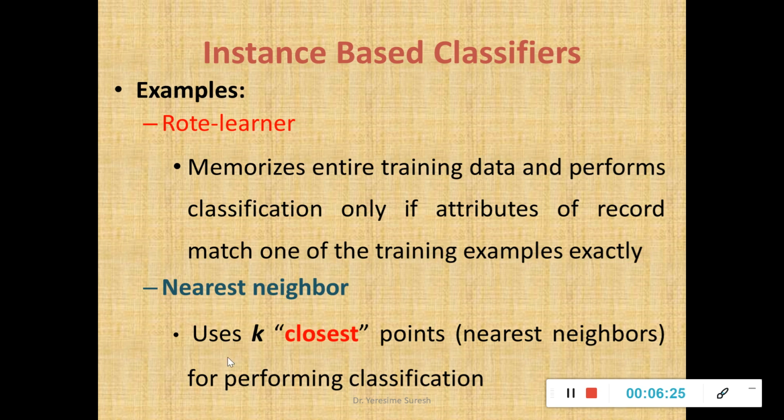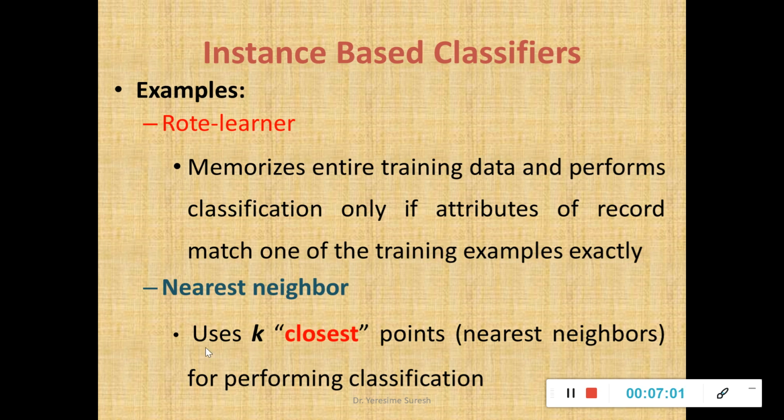The very first example, or algorithm, with respect to your instance based classifier is the nearest neighbor, which uses the concept called k. K is nothing but a notation describing the number of nearest neighbors. So nearest neighbor uses the k closest points, the nearest neighbors, for performing classification. A simple example: say you have a WhatsApp account. How will you add friends? Your closest friends or your relatives. You'll start making a group. That is also an example of classification, wherein the nearestness is nothing but the similarity or the like-mindedness.